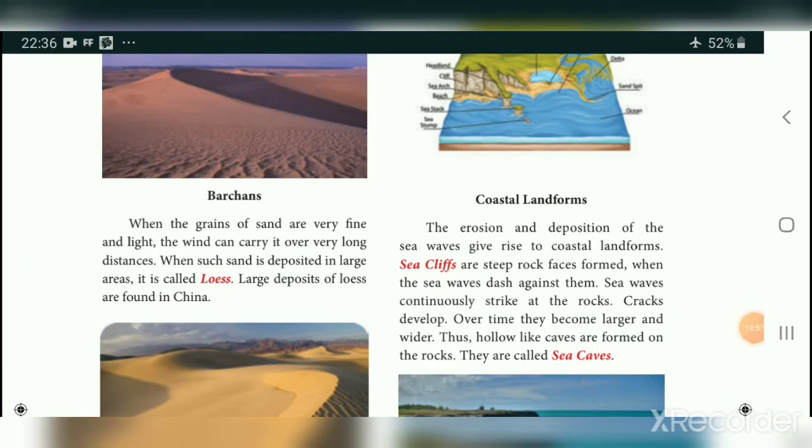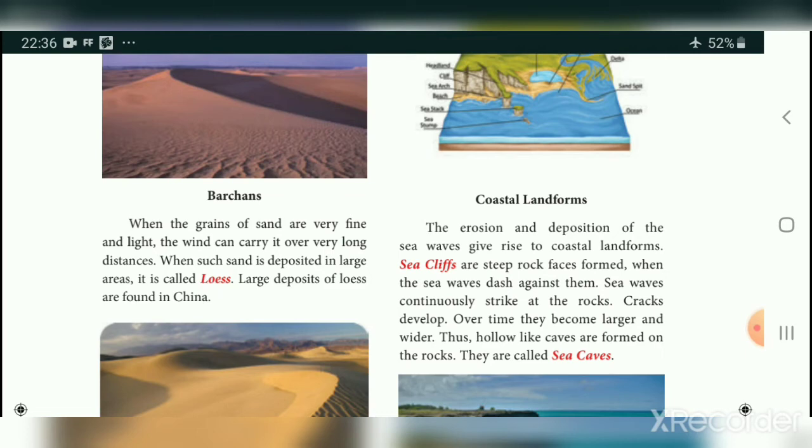You see here the coastal landforms. The erosion and deposition of the sea waves give rise to coastal landforms. The coastal landforms are formed by the erosion and deposition work of sea waves. A sea cliff is a steep rock face formed when the sea waves dash against it. A cliff means a rock, half of which is entering into the sea.